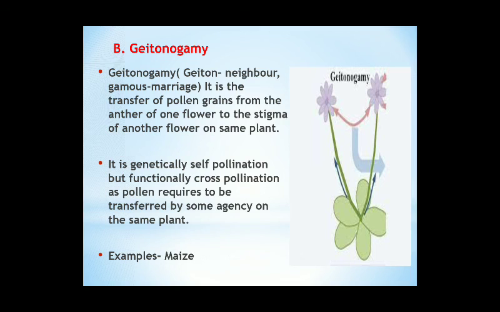Now the second type is geitonogamy. We have discussed autogamy, now geitonogamy. The meaning of geitonogamy is, geiton means neighbor and gamos means marriage. It is a type of self-pollination, but this type occurs between two neighbors, two flowers present on the same plant. It is a transfer of pollen grains from the anther of one flower to the stigma of another flower, but these two flowers are present on the same plant.